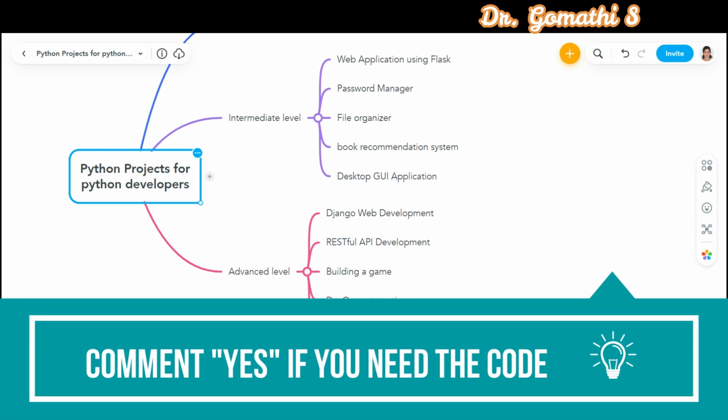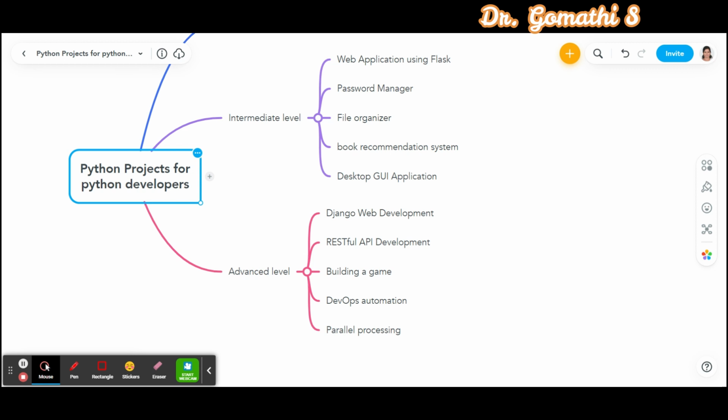For desktop GUI application, you need the tkinter package for GUI development. GUI means graphical user interface development. For Django, you need the Django framework and Django REST framework for building RESTful APIs. For RESTful API development, you need Flask or Django frameworks and JSON for working with the API data. For building a game, you need the Pygame library. For DevOps automation, you need Boto3, that is B-O-T-O-3 package, for working with AWS services, and Paramiko, that is P-A-R-A-M-I-K-O package, for SSH connections. For parallel processing, you need multiprocessing and threading packages for the processing.